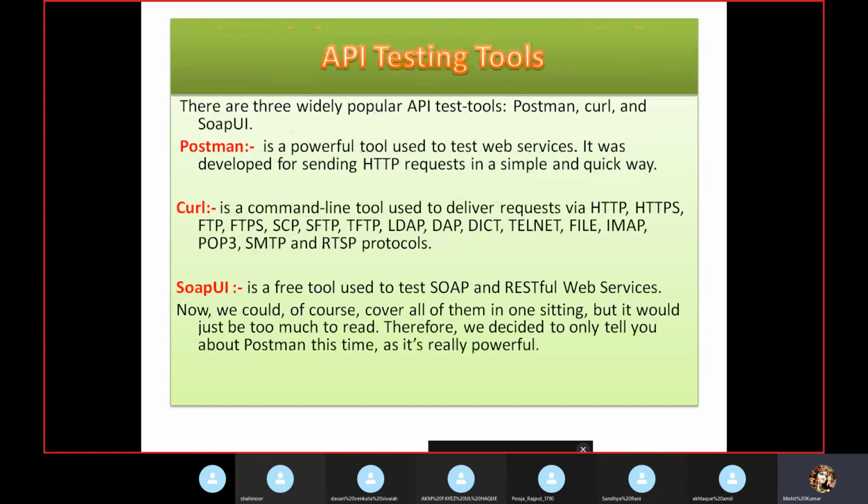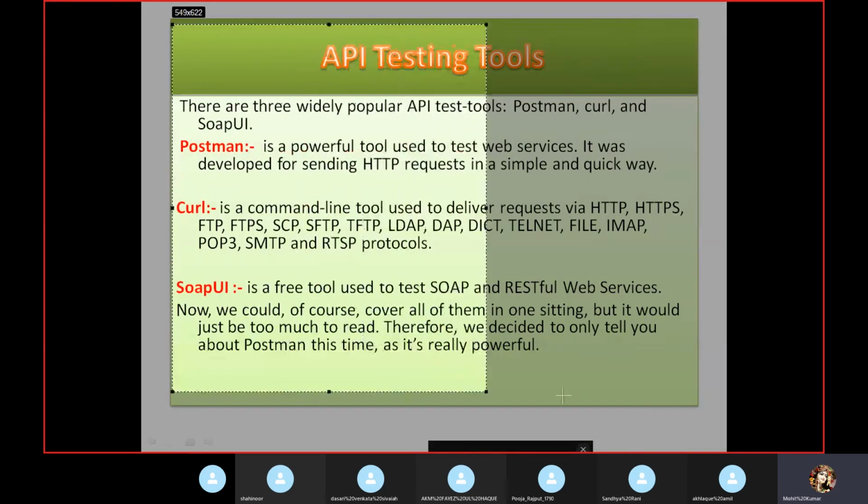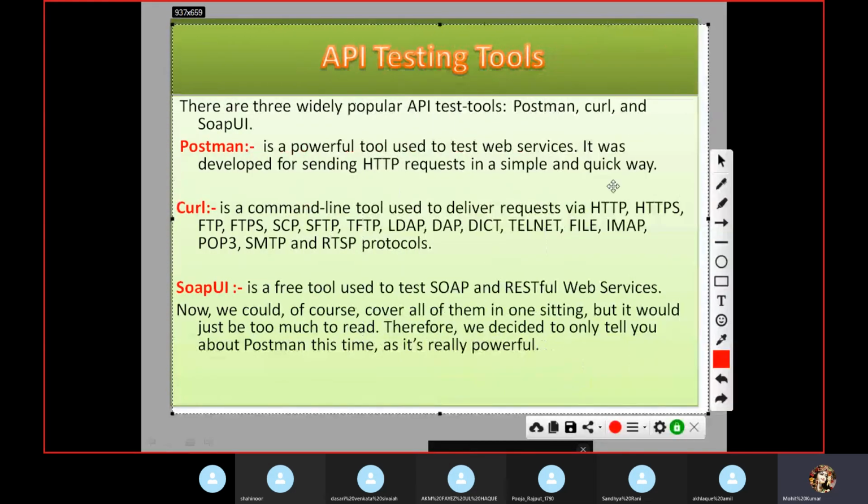API testing tools: we have Postman, Curl, and SoapUI. You can learn any tool, but I recommend you go for Postman. I told you, learning is not one time, so learn everything. You can put that on your resume if you are attending an interview.